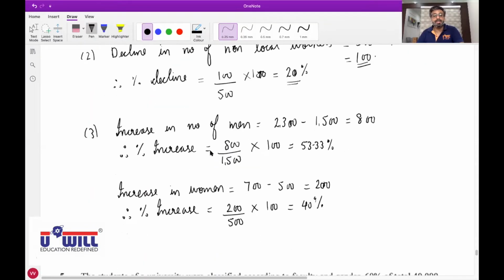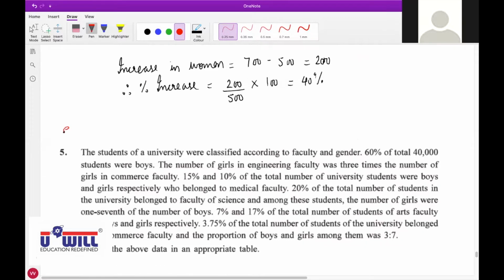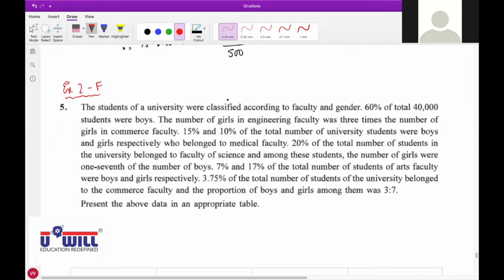Next doubt was asked in exercise 2 section F, question number 5. So look at it. Abhishek Yadav, unmute yourself. Yes, sir. Read the question.